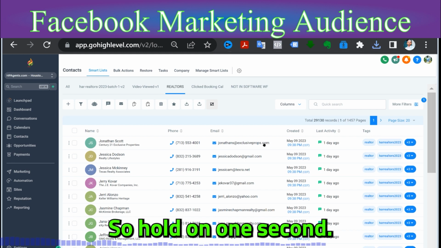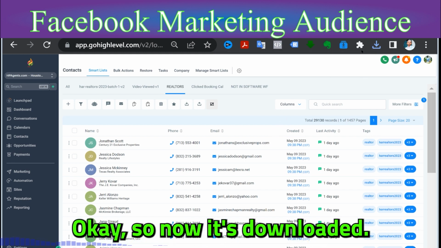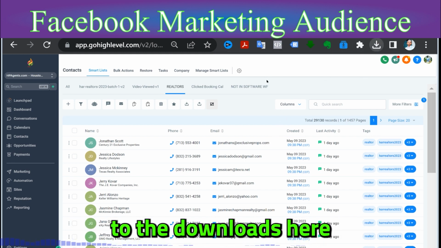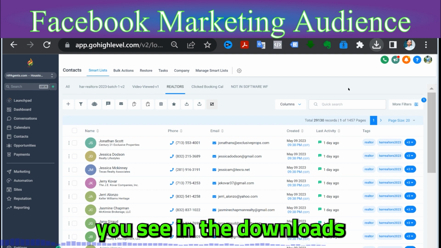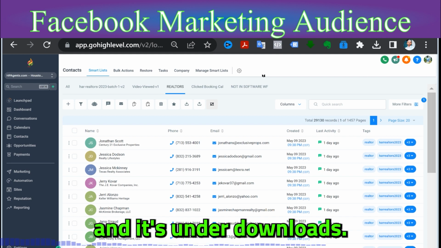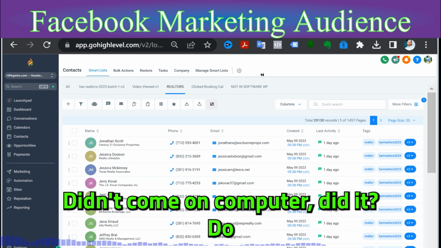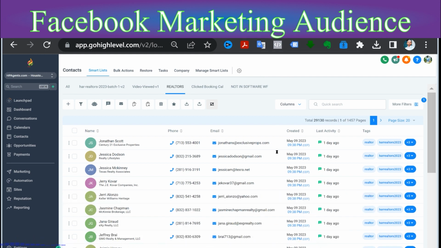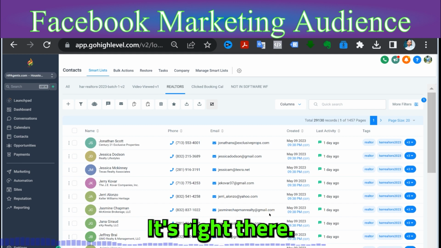Okay, so now it's downloaded. So now we go over here to the downloads, and we just open up that folder right here. It's under downloads. Come on, computer. All right, so it's right there. The file is saved in downloads as a CSV.